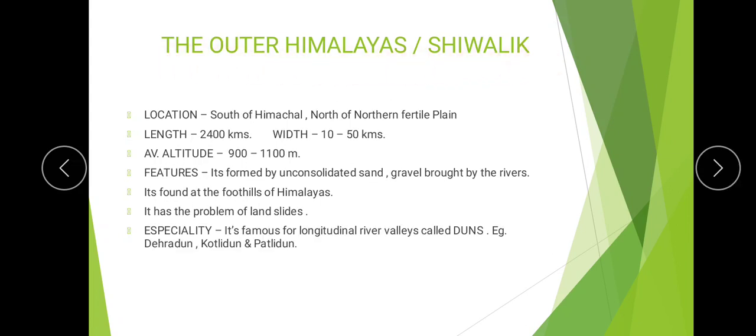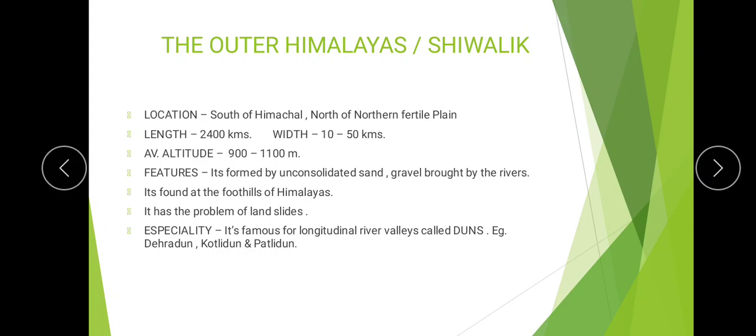Now the Outer Himalayas or Shivalik. It is the southernmost part of the Himalayas. We also call it the Outer Himalayas. Length is the same, 2400 kilometers. Width is 10 to 50 kilometers. Its average altitude is 900 to 1100 meters. So you can see its altitude is not very high.